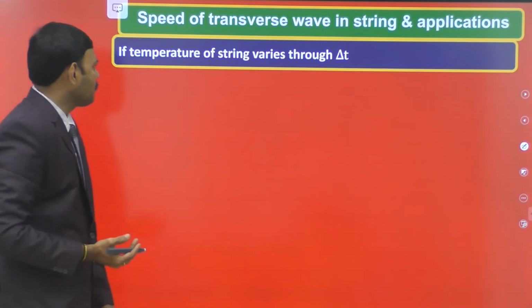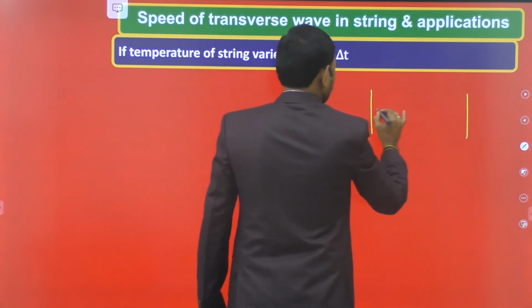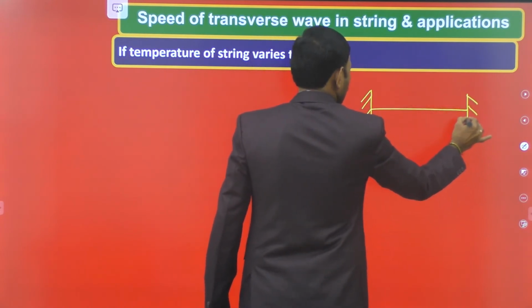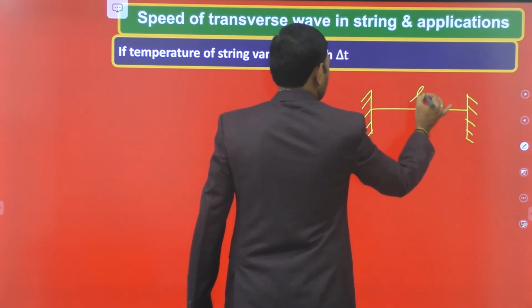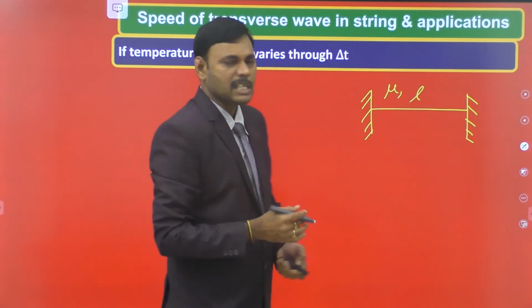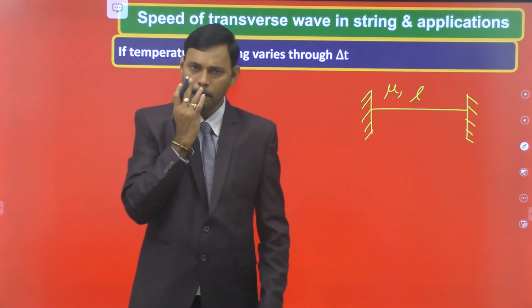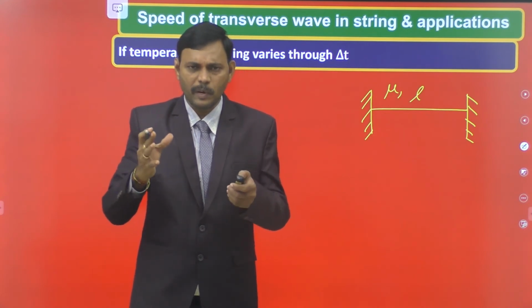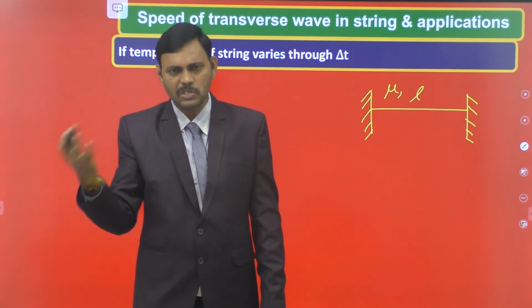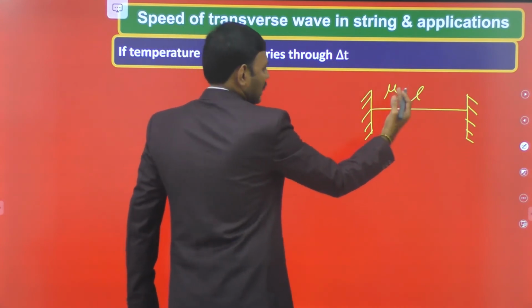Let us move on to another application. If the wire is suspended between two rigid supports, let these two be the rigid supports. The actual length of the wire is L and, as usual, the linear density is mu. This is the freely suspended wire. Let this wire have no tension initially. The wire is suspended at its natural length, without any stretching, so it doesn't have any tension. The tension is 0 at its natural length.